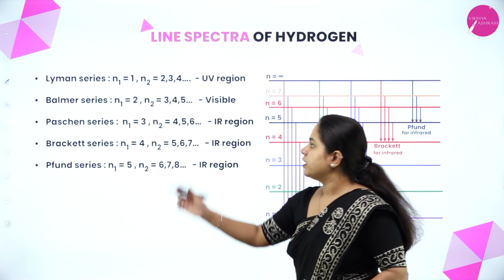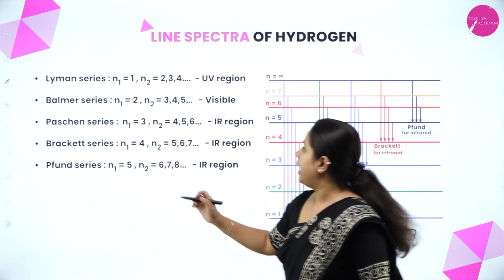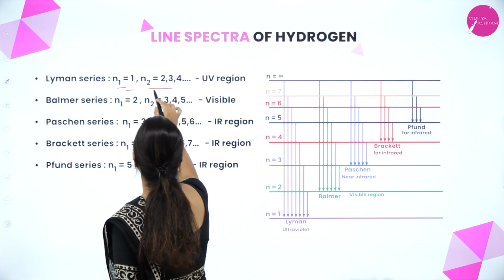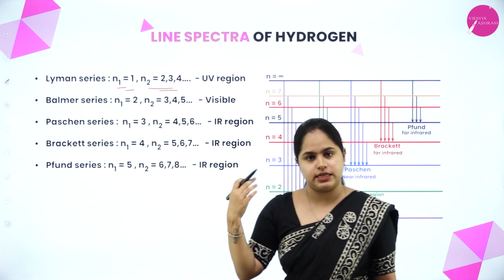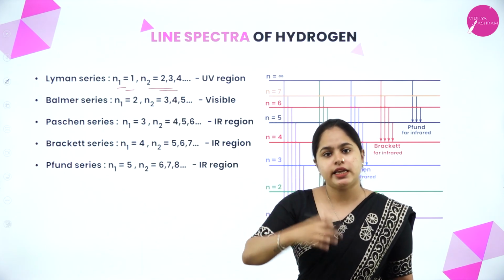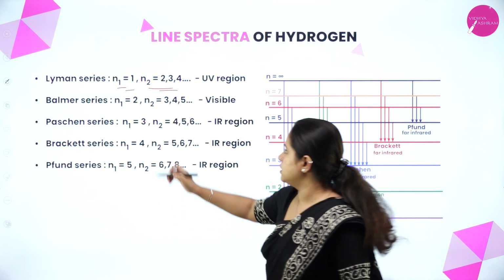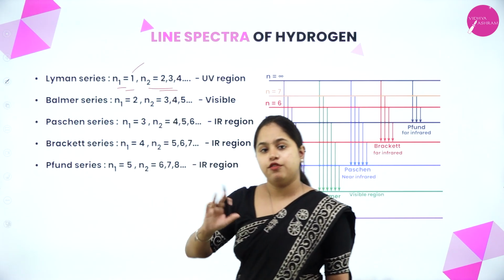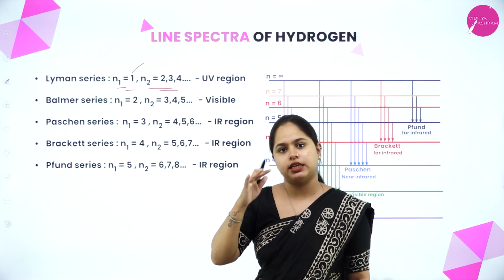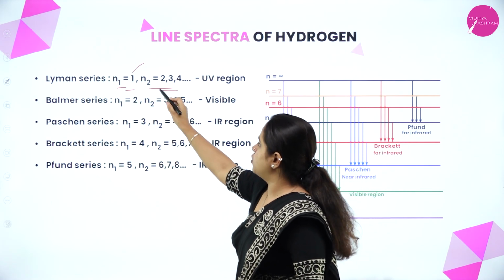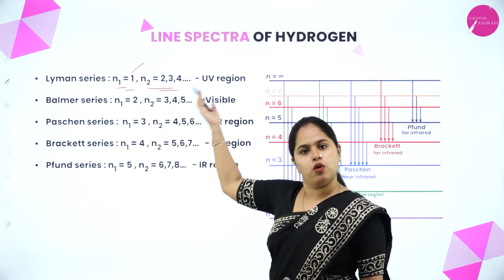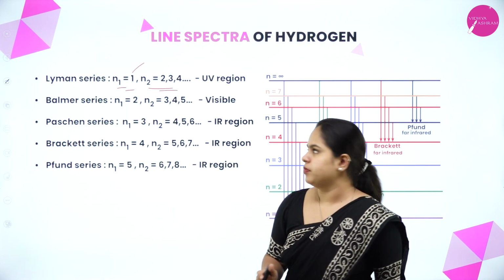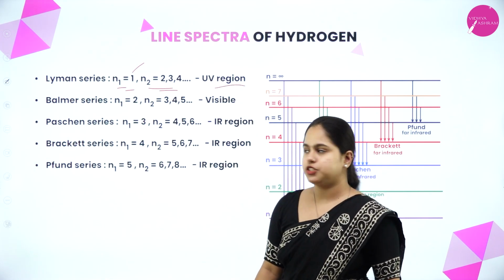Now moving on to Lyman series, n1 is equal to 1 and n2 is equal to 2, 3, 4, etc. So finally it is coming back to 1, and from any higher energy state, it can fall back to 1. So n2 is equal to 2, 3, 4, 5, any value can come up, and it falls under UV region.